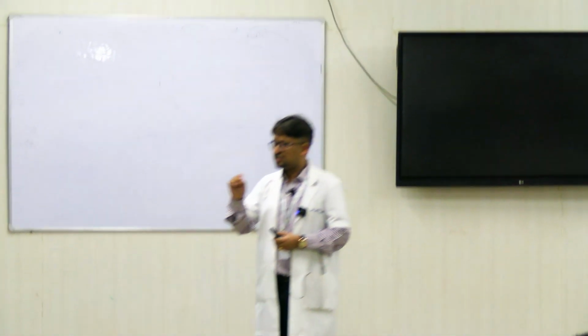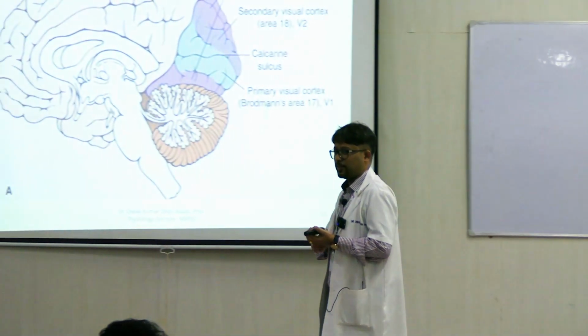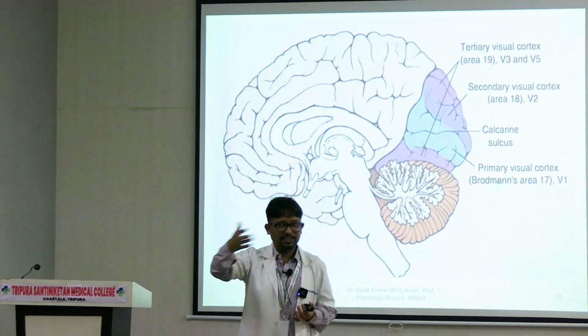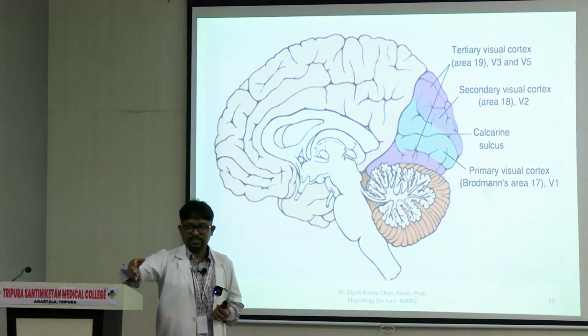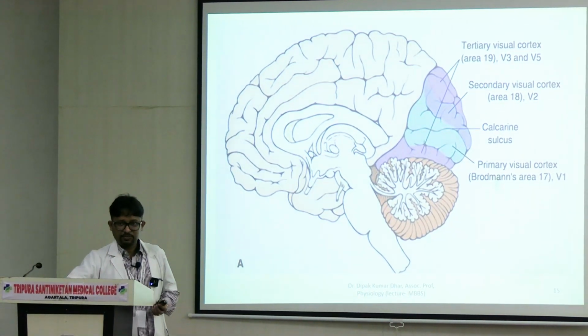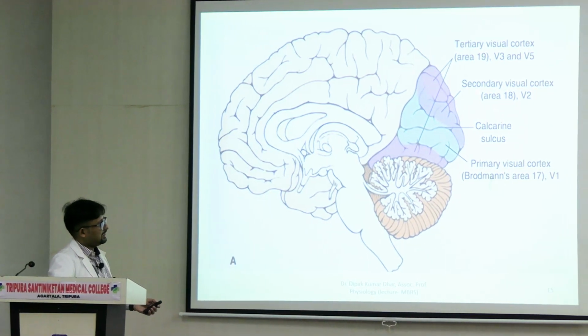Primary area का purpose है बस इतना समझना कि there is some object, just the perception of the object is the function of a primary visual cortex. All other forms of processing, color कैसा है, is it moving or not, right? All those different aspects, higher processing is happening in the area number 18 and 19.